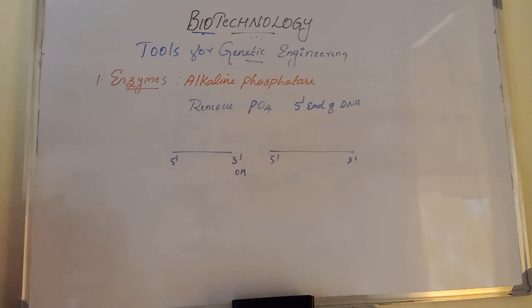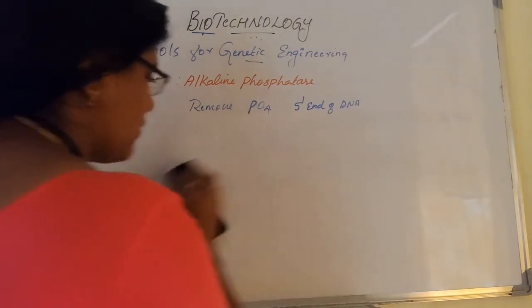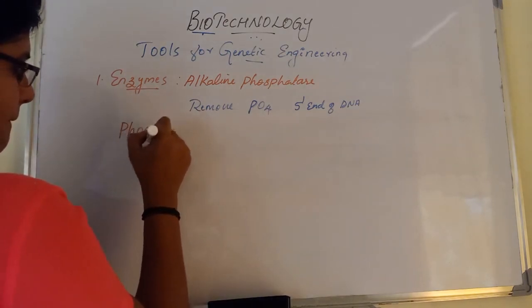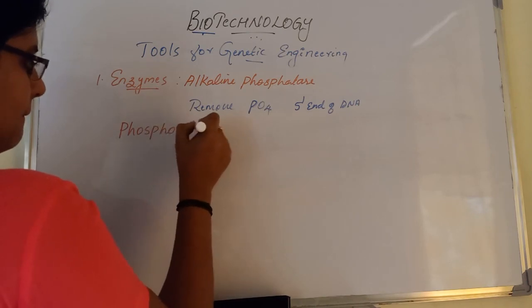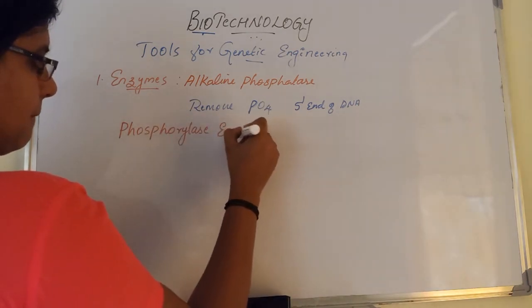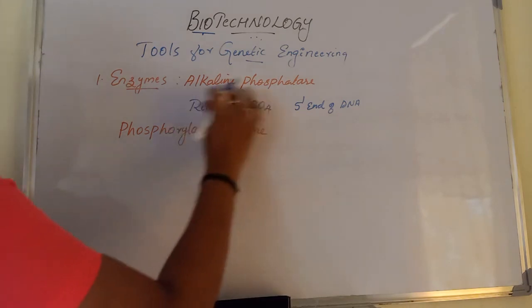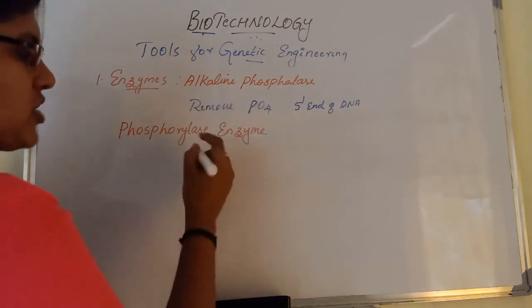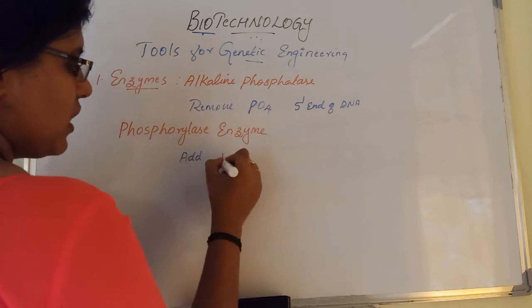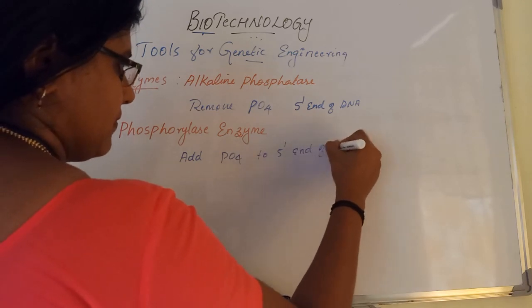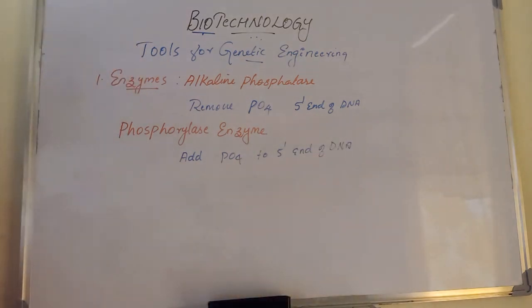Then the next one is the phosphorylase enzyme. Phosphorylase enzyme helps to again add a phosphate group to the DNA strand. Alkaline phosphatase will remove phosphate from the 5' end, while this phosphorylase enzyme adds phosphate to the 5' end of DNA.